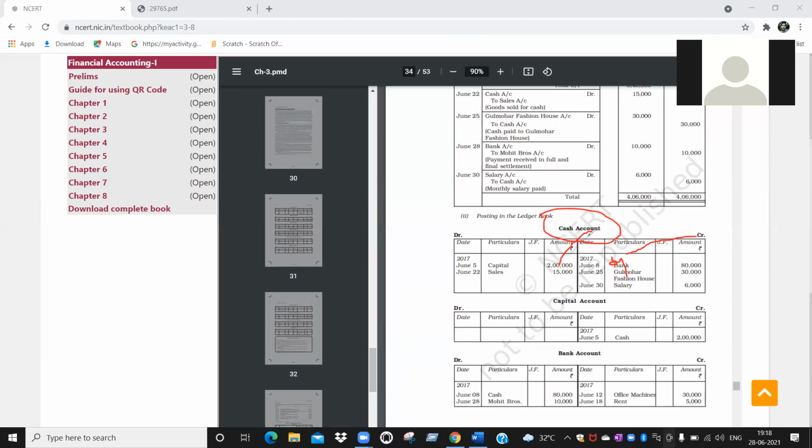Debit side item, debit side, credit. When the cash account is credited, by what account will you mention? Did you understand? Yes, sir. One account only once you will open, that's all.